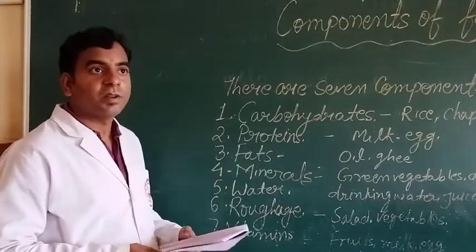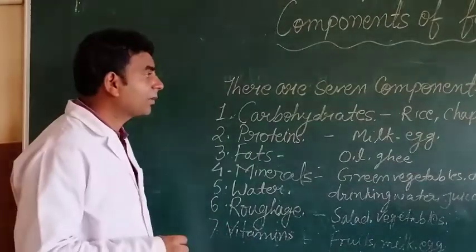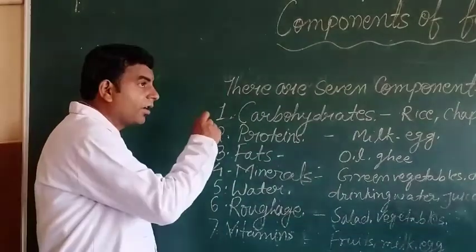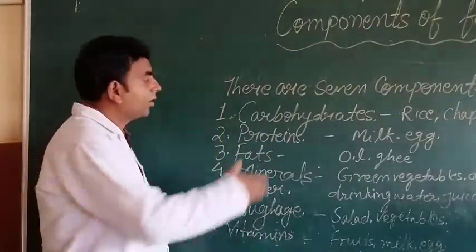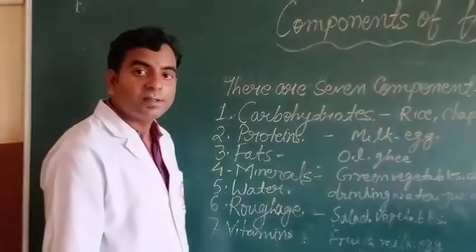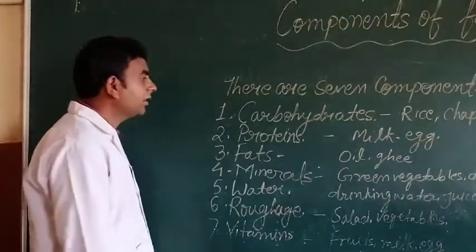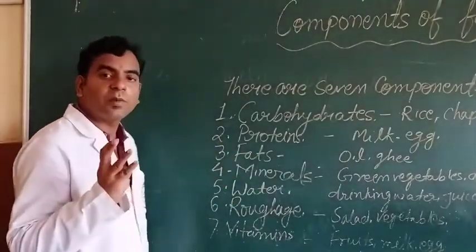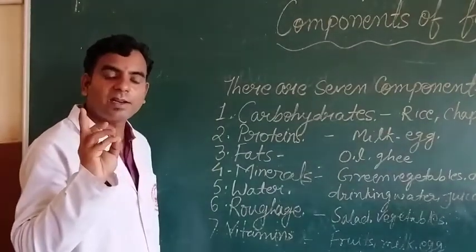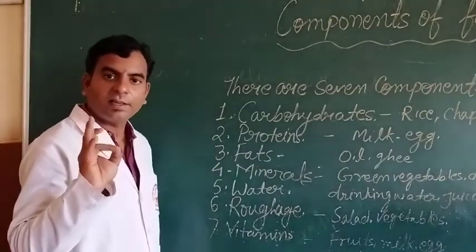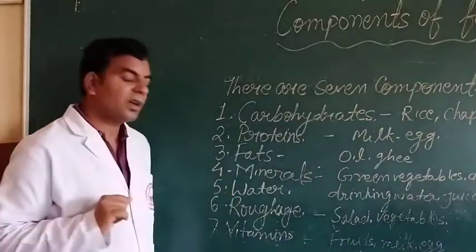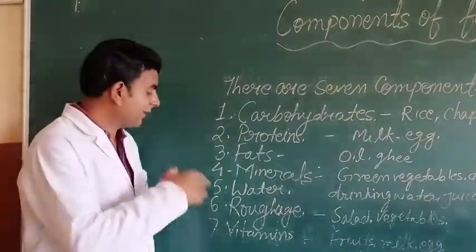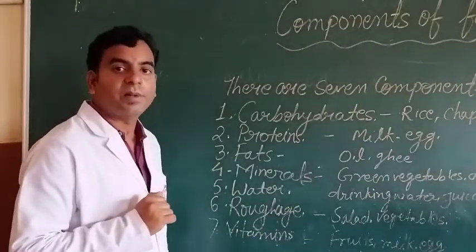Next, I will explain the components of food. Students, in this part, I will explain in detail your components of food. Students, do you know how many components there are? Seven. First, carbohydrate. Second, protein. Third, fat. Fourth, mineral. Fifth, water. Sixth, roughage, and seventh, vitamin.